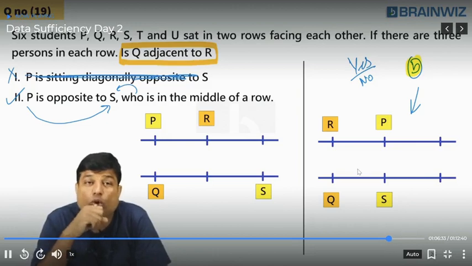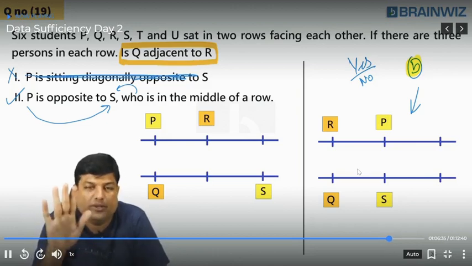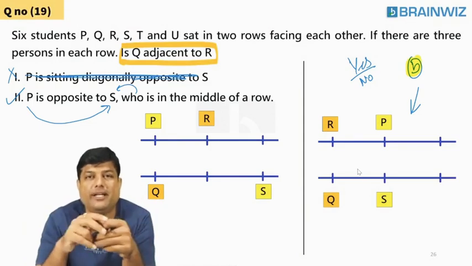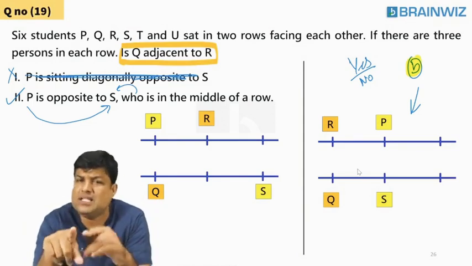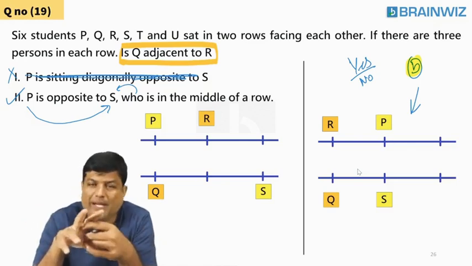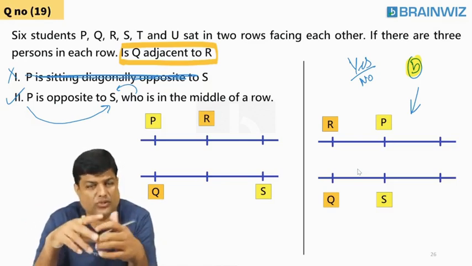Now, who sits where? I don't want that. Is he asking you what the positions of all the people are? Arey, how would I know who will sit where? You ask me only about Q and R, so I can tell you only Q and R. That's what my question is. I'm not interested in all the arrangements because I don't want it.